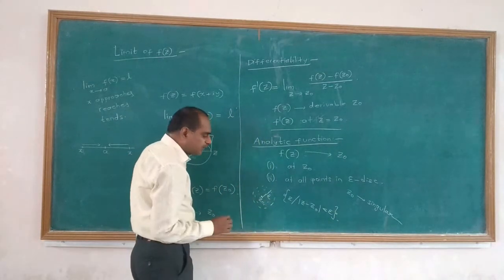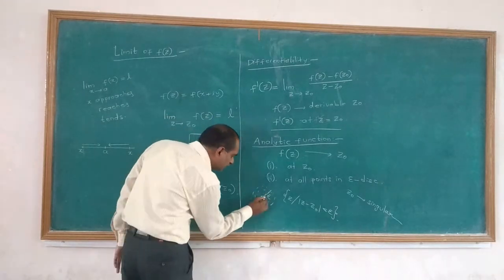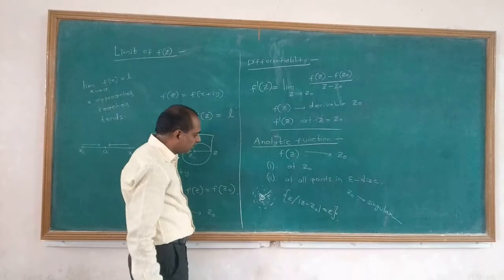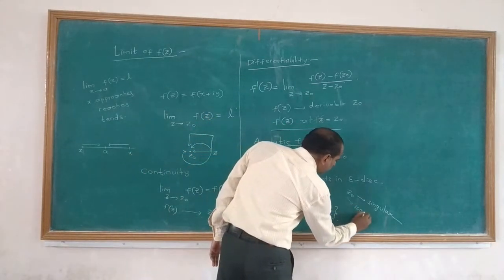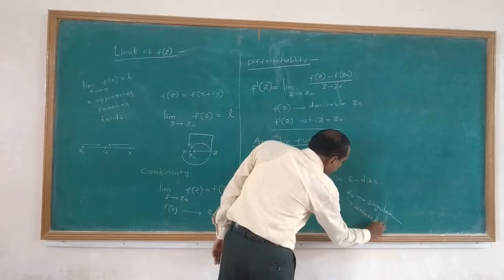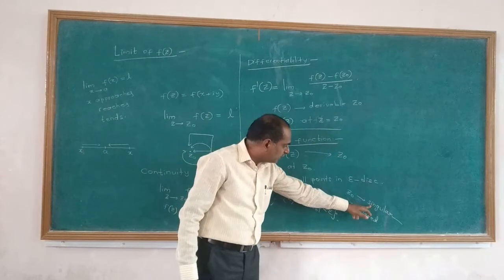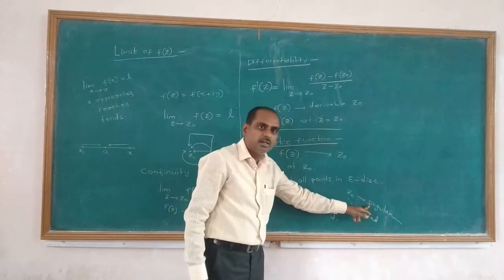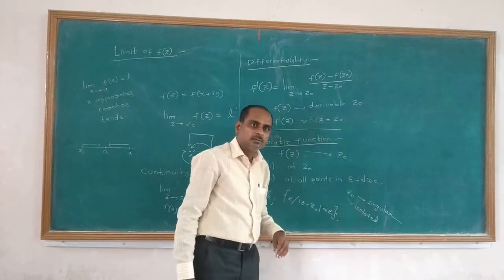If f of z is differentiable at all points in the epsilon neighborhood of z0, but not differentiable at this point only, then at that time we say that z0 is called an isolated singular point. So a singular point means z0 is called a singular point if the function f of z is not differentiable at that point.